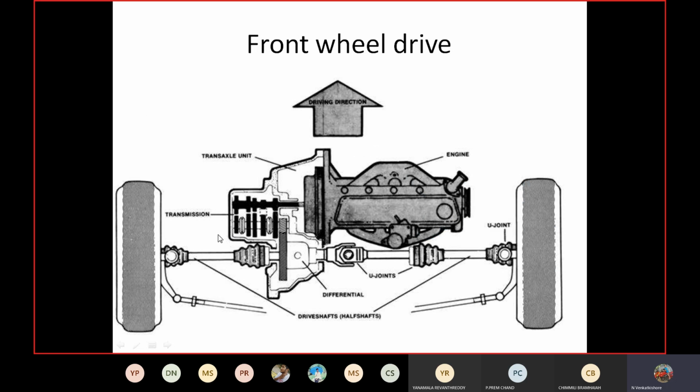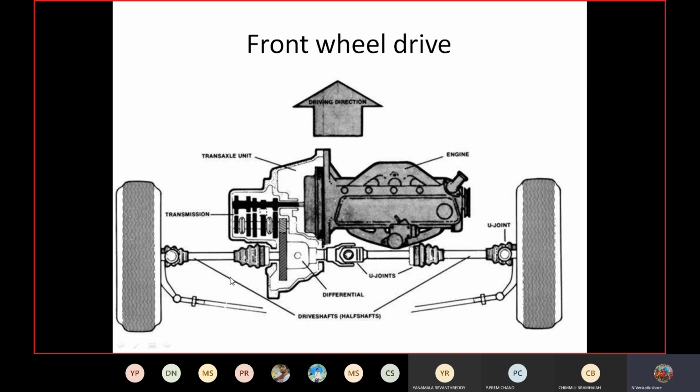Coming to the second drive system, it is called front wheel drive. In most of the cars we find front wheel drive. That means from the engine the power is transmitted directly to the front wheels, with the help of the drive shaft.